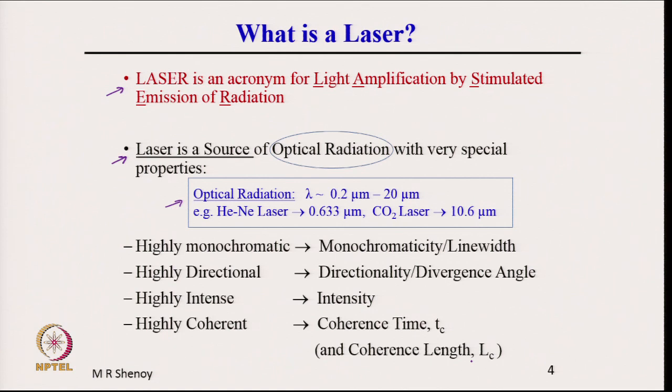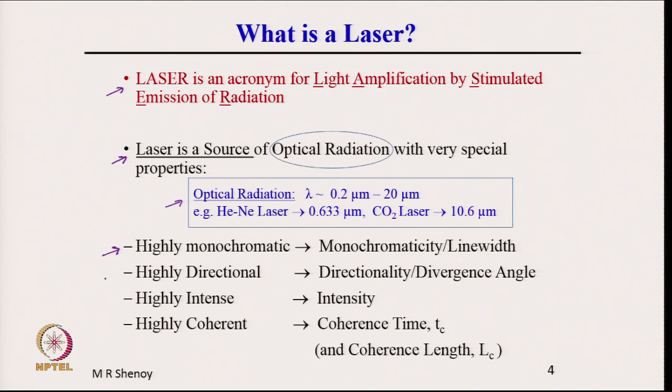Now, coming back, laser is a source of optical radiation with very special properties. Properties such as it is highly monochromatic. Highly, we will quantify. It is highly monochromatic and usually characterized by monochromaticity, a parameter, or the line width of the source.